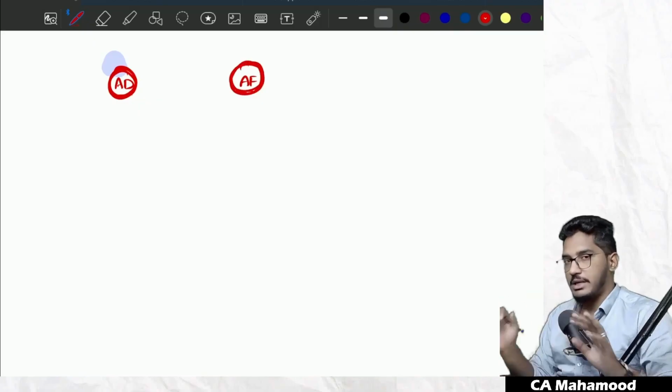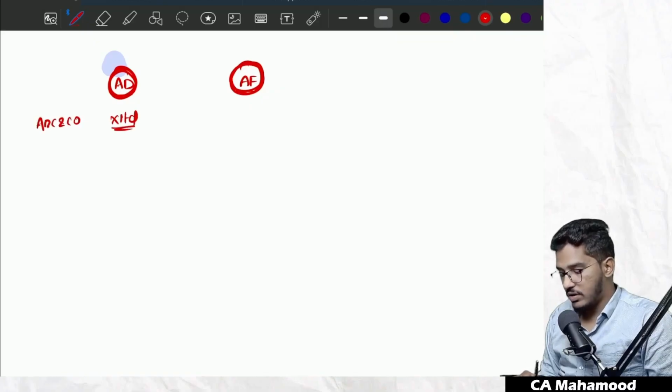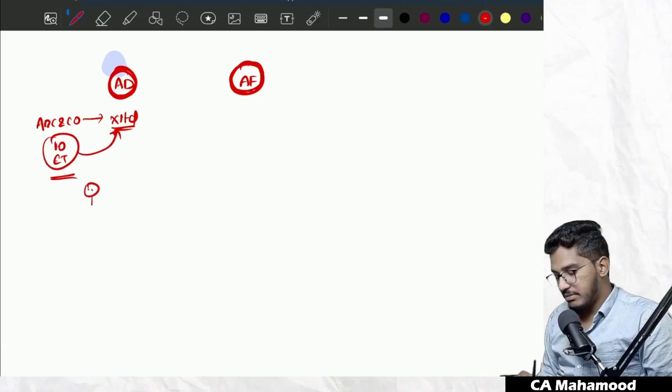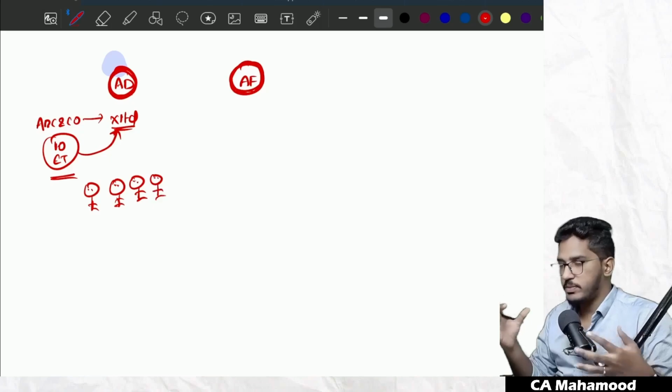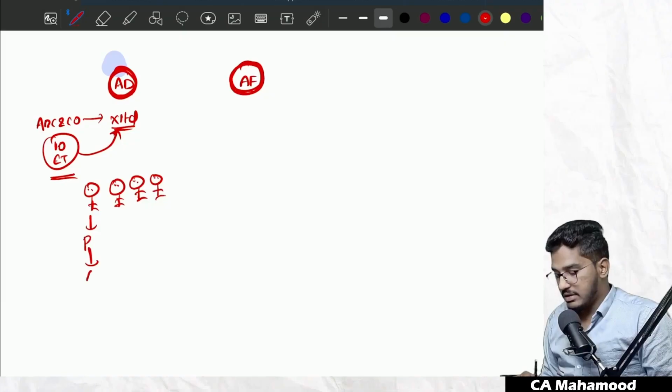Let me try to explain it in a practical way. For example, assume that ABC & Co, an audit firm, has got the audit of the client X Limited. Now for conducting this audit, some 10 engagement team members have gone and done the audit. In these 10 engagement team members, every person will do a portion of work. So the work will be divided among all the engagement team members. Each person will be doing certain kind of work. For example, this person has performed work relating to purchases. Now this person will have audit documentation relating to purchases.